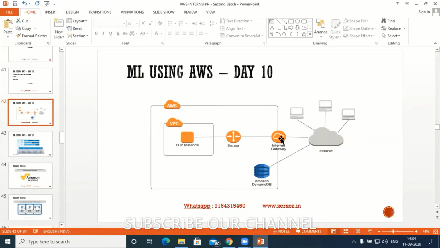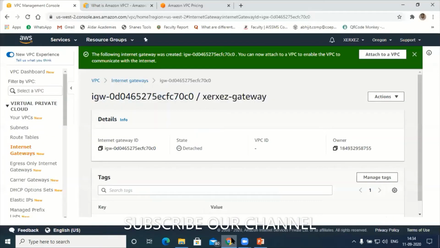Now I have to attach my internet gateway to where? VPC. So to attach the internet gateway to the VPC, what I can do here is, this is already my gateway, XER hyphen gateway. Go to Actions, attach to VPC. Can you see this, participants? Yes, sir. Okay, attach to VPC. Now tell me which VPC you want to attach.